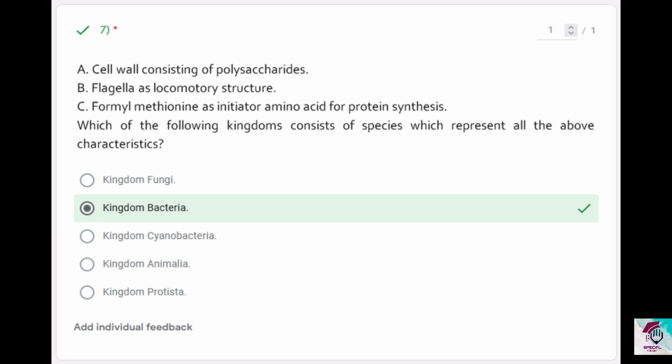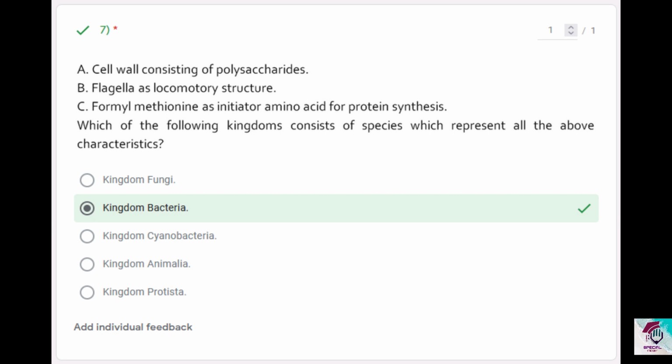But if you consider statement B, flagella as locomotive structure, know that generally cyanobacteria do not have flagella. Then the option should be kingdom bacteria. And if you check statement A, cell wall consisting of polysaccharides, yes, peptidoglycan is also a polysaccharide. Therefore, kingdom bacteria has all 3 correct characteristics.